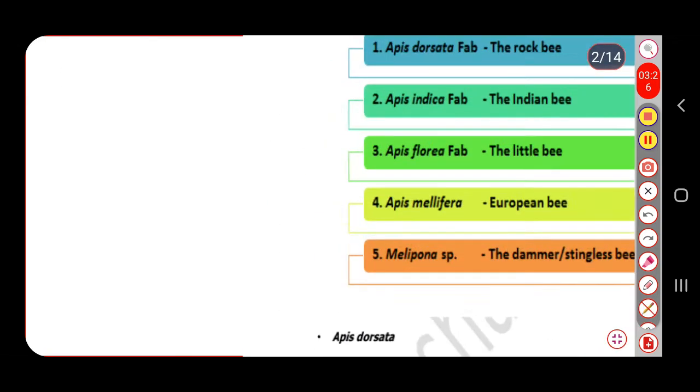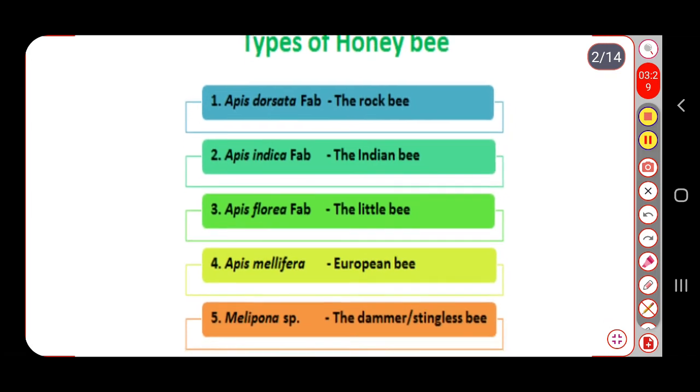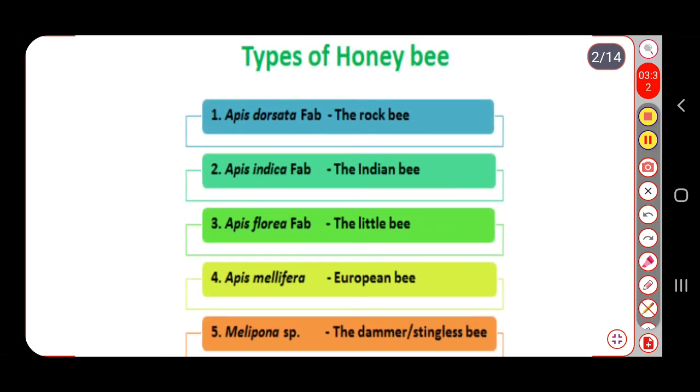Coming to the next one, the types of honeybee. First is Apis dorsata, also known as the rock bee. Next is Apis indica, also called the Indian bee. Apis florea is also called the little bee. Apis mellifera is also called the European bee. And the last is the Melipona species, a different species from the previous four. We will learn about this fifth one also. This species is also called the dammer or stingless bee, because this bee doesn't contain a sting.